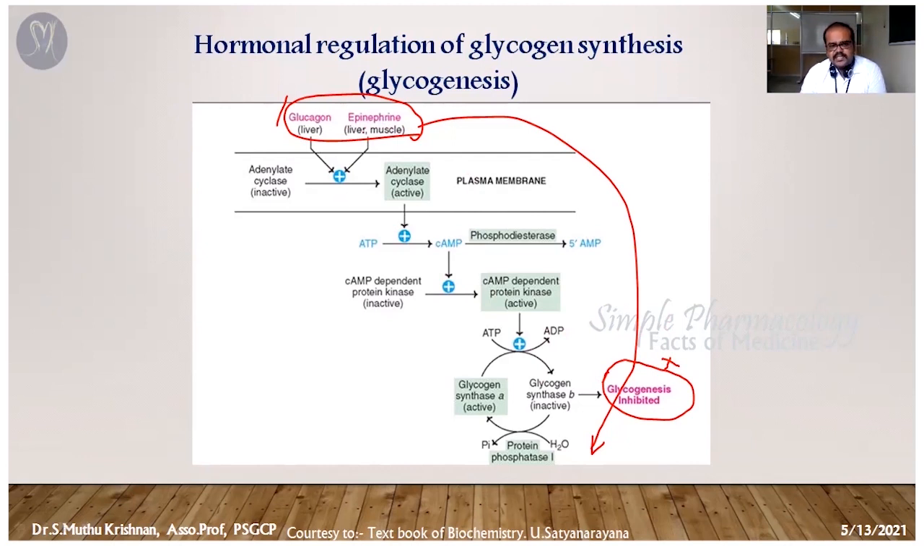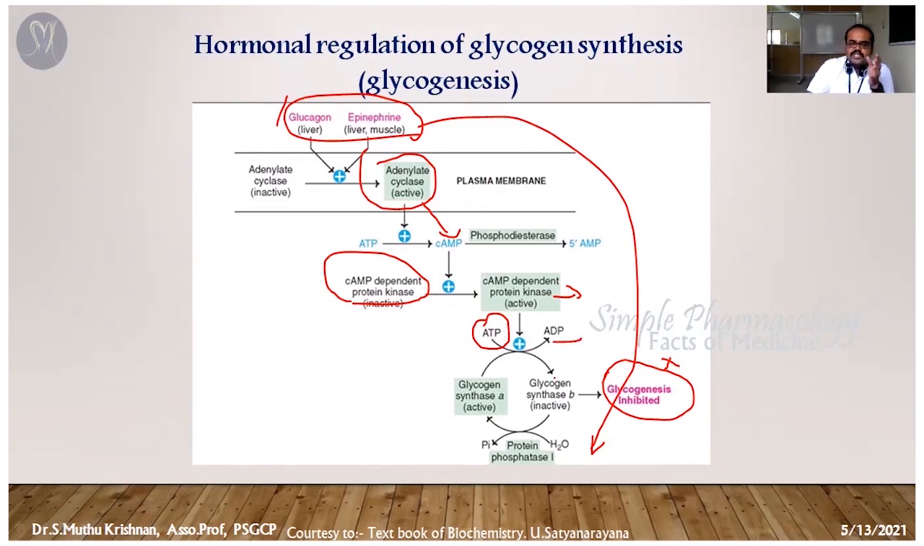Once these substances, glucagon or adrenaline, bind, it's going to activate the adenylate cyclase in the plasma membrane. So it's going to activate the cyclic AMP. That cyclic AMP is going to activate the protein kinase, cyclic AMP dependent protein kinase. Once this protein kinase is activated, it's going to dephosphorylate the ADP to ADP. So this is responsible for conversion of active glycogen synthase into inactive glycogen synthase.